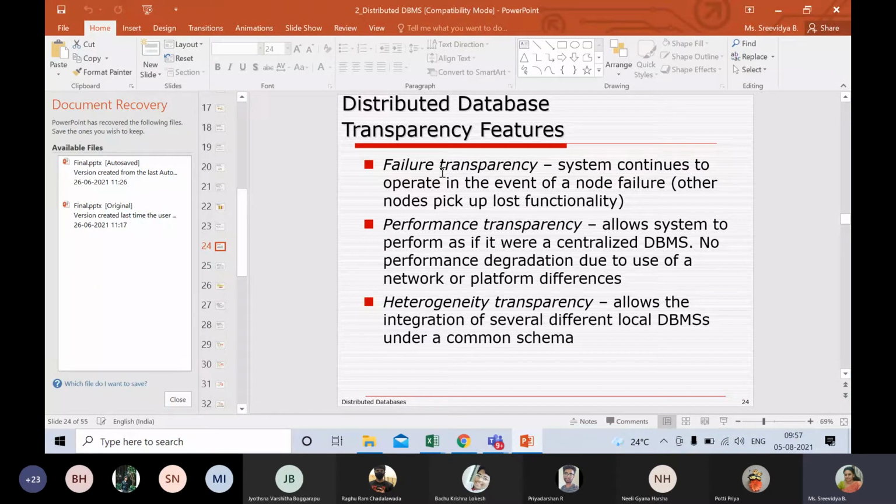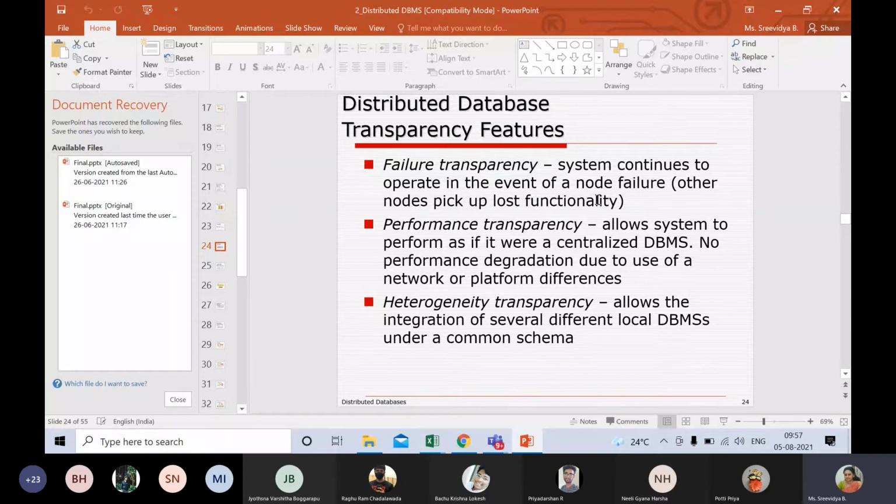So in failure transparency, what they say is, in case one system fails, in case a single node fails, and let me tell you, this does not happen in a single site data and single site processing. I repeat what I said: failure transparency cannot be supported in single site data, single site processing.